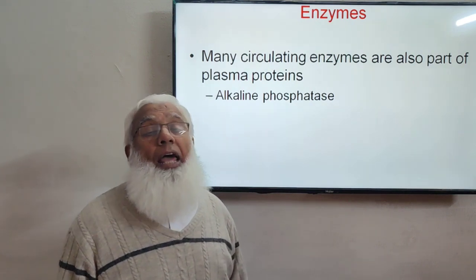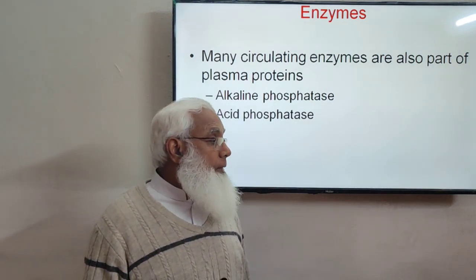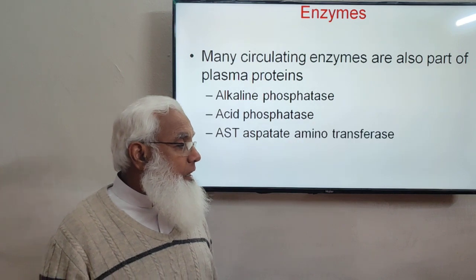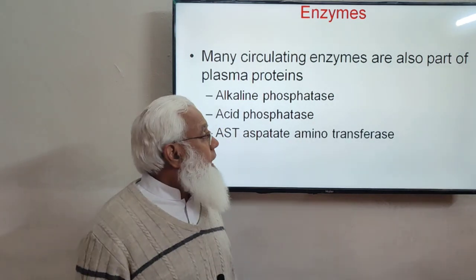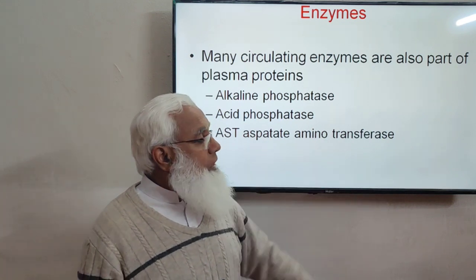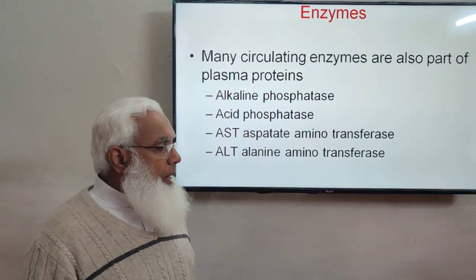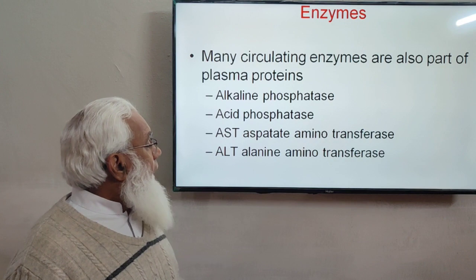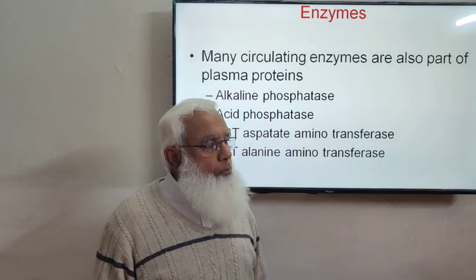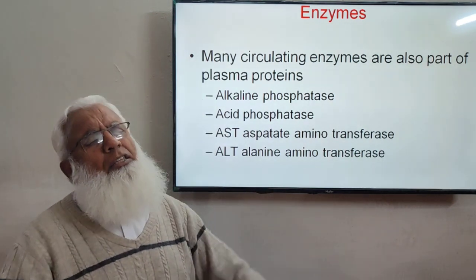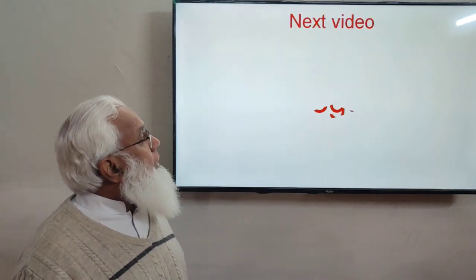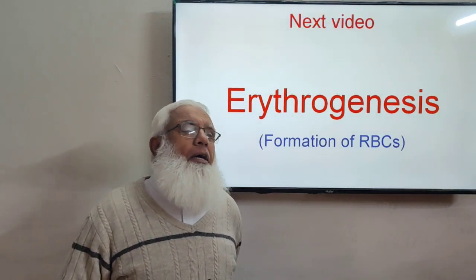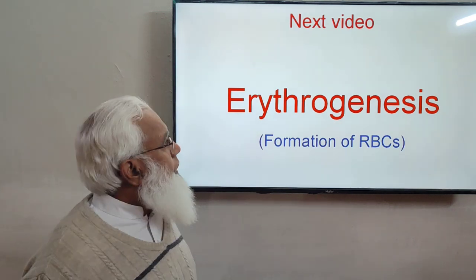For example, alkaline phosphatase is present in the blood. Acid phosphatase is present in the blood. And AST, aspartate aminotransferase, is present in the blood. And then ALT, alanine aminotransferase, is also present. So different enzymes are also circulating in the blood as part of the plasma protein. So these are a few functions of the plasma protein.